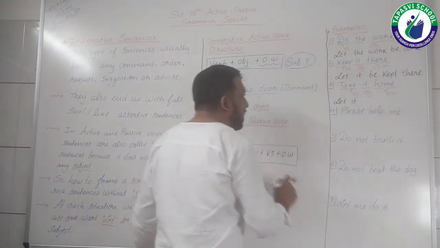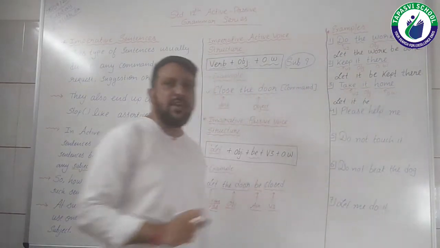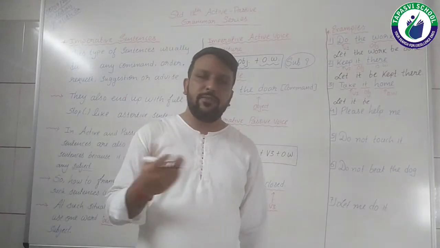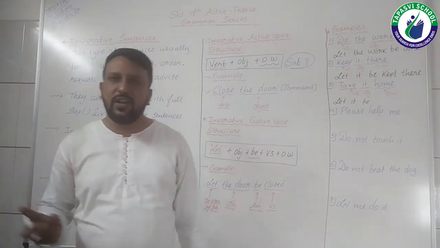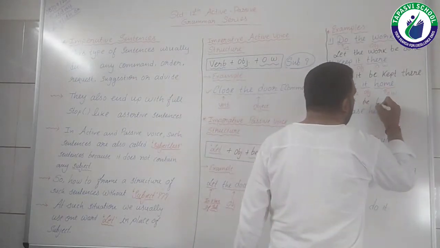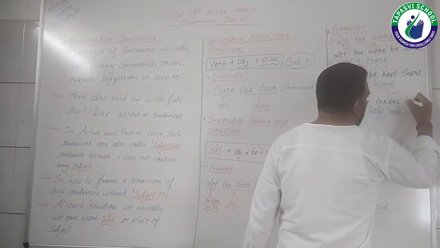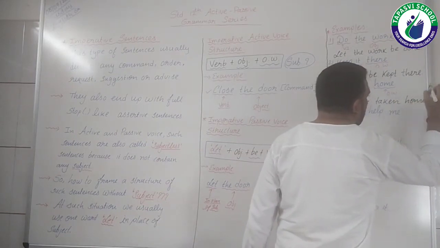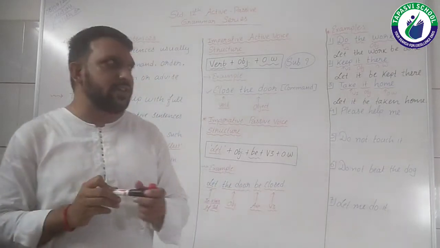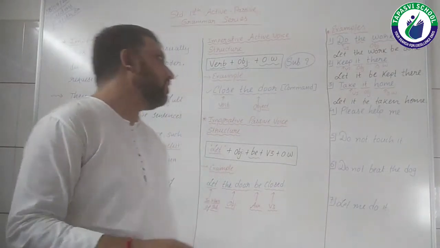Then we need to put the auxiliary be. Let it be. Take is the V1, students. So if we would like to transform it into a V3, it would become taken. So let it be taken. Home will remain home at its place because it's the other word. So here is your sentence ready. Let it be taken home, right?